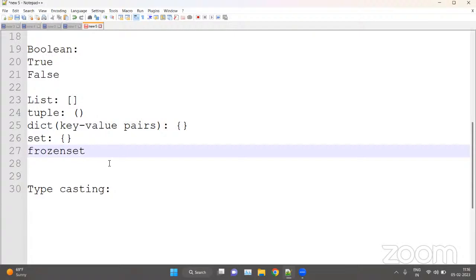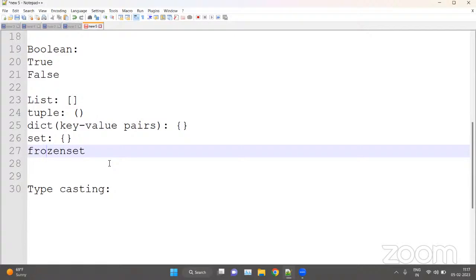Then we discussed mutable and immutable data types. Mutable means we can change the values of the elements, we can add values, and we can remove values. Immutable data types are those in which we cannot change, remove, or add values.